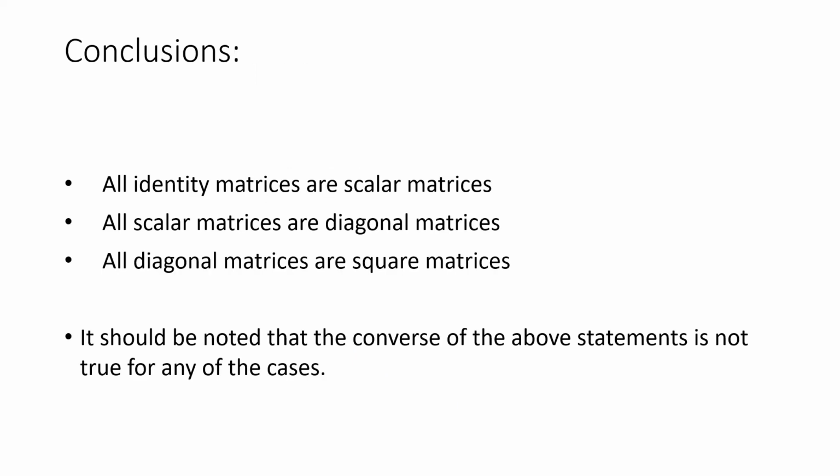Next, after having understood the different types of matrices, what could be the conclusion which we could draw from learning matrices? We could see that all identity matrices are scalar matrices. All scalar matrices are diagonal matrices, and all diagonal matrices are square matrices. But we have to understand that even though we could conclude these kinds of things, the converse of the above statement is not true in any of the cases.